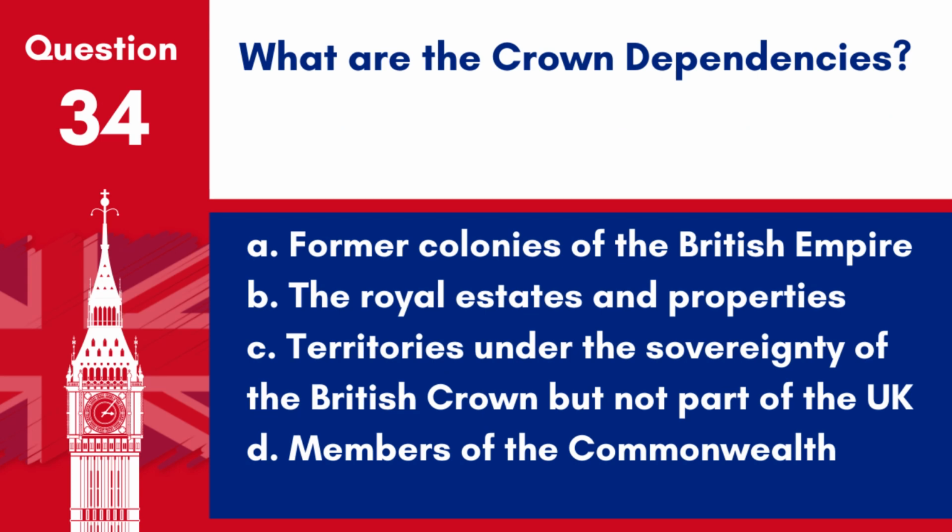Question 34. What are the Crown dependencies? A. Former colonies of the British Empire. B. The royal estates and properties. C. Territories under the sovereignty of the British Crown, but not part of the UK. D. Members of the Commonwealth. Answer C. Territories under the sovereignty of the British Crown, but not part of the UK. The Crown dependencies include the Isle of Man and the bailiwicks of Jersey and Guernsey.